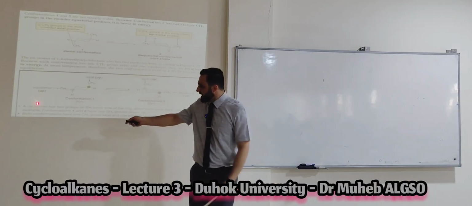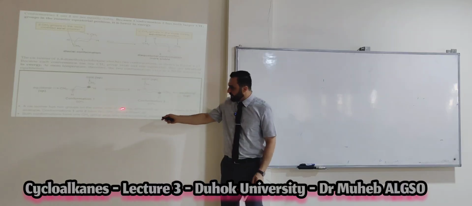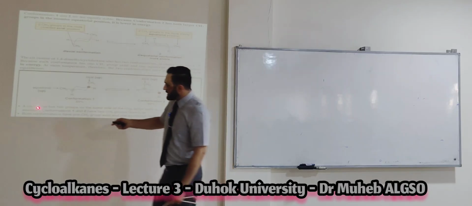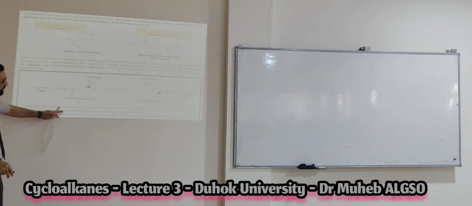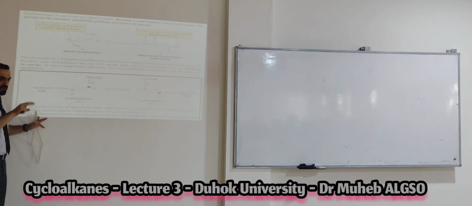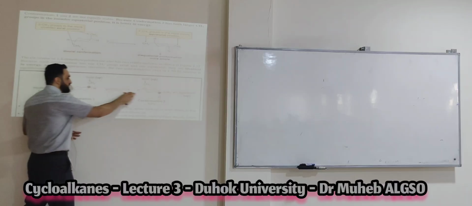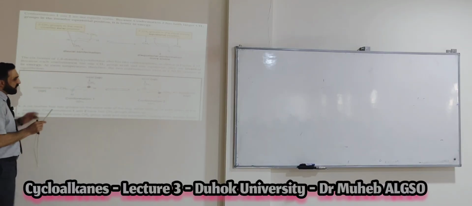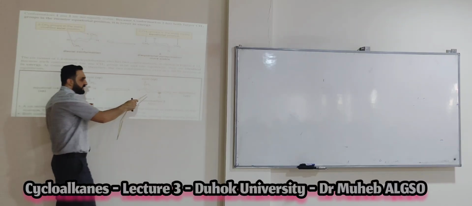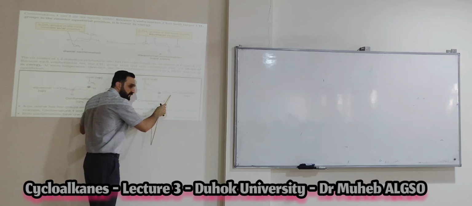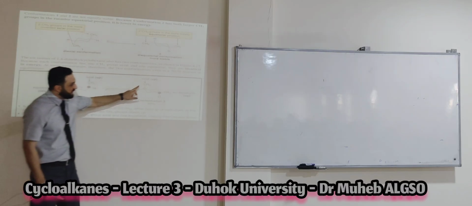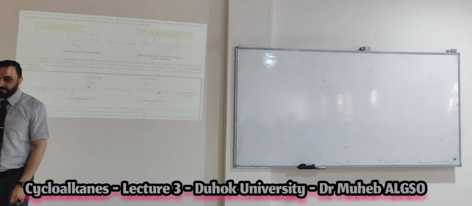Cis isomers have two groups on the same side of the ring, either both up or both down. In this example, look at conformation 1 and conformation 2, the CH3 group. If we talk about the stability, look at this and this. Is one more stable than the other? Same. Why the same? Because here one group is equatorial and one axial. In the second conformation, the equatorial becomes axial and the axial becomes equatorial, so it is the same. Both of them have the same stability.